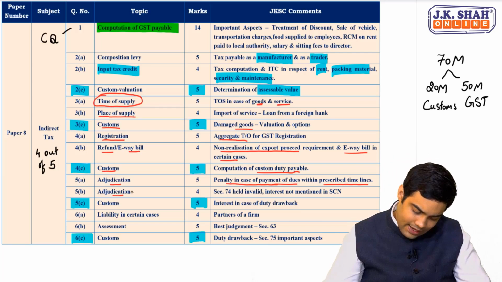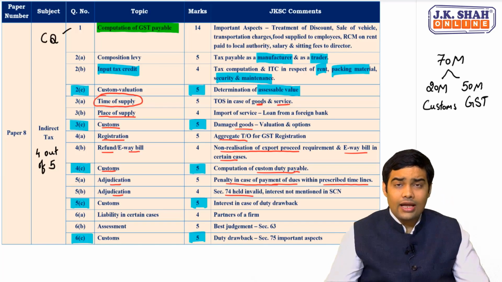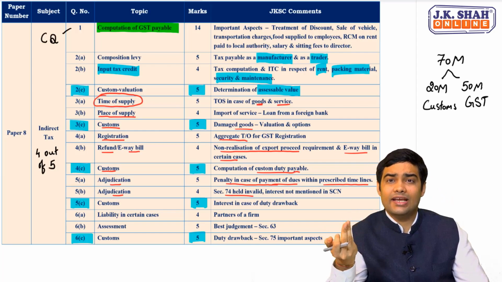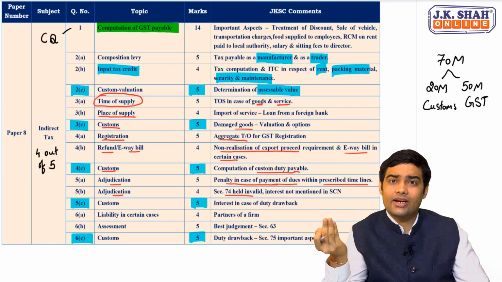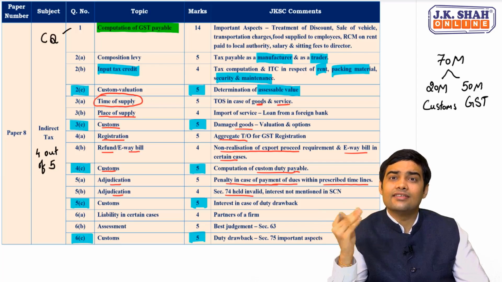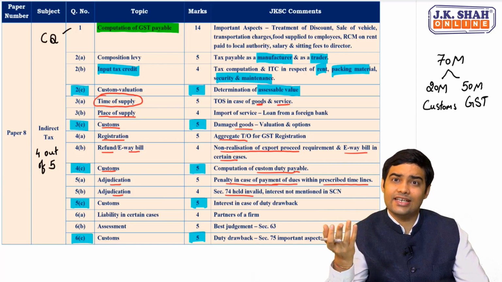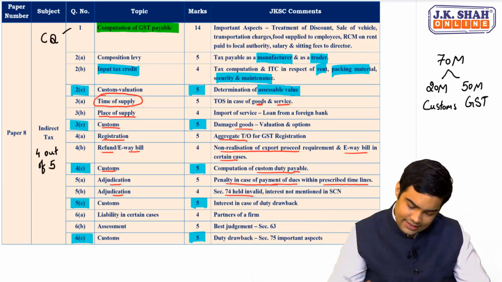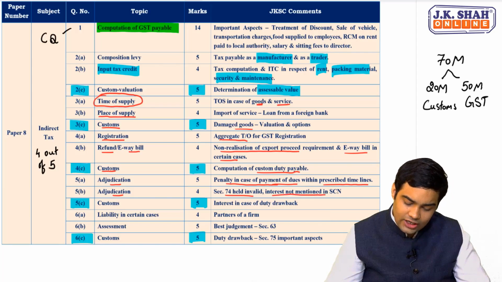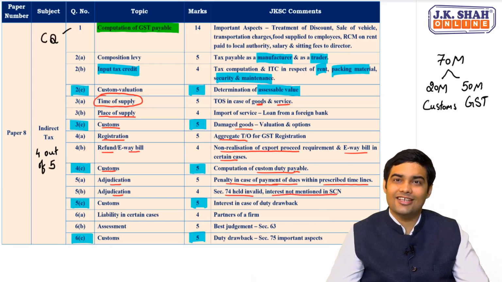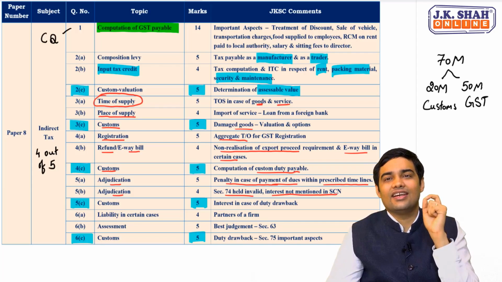5A. And then 5B dealt with if section 74 is held to be invalid, that is extended period of limitation held to be invalid, then whether the notice would be deemed to be issued under section 73, that was the aspect. And then interest not mentioned in show cause notice, whether still interest would be mandatory to be paid. This was the focus area in 5B.